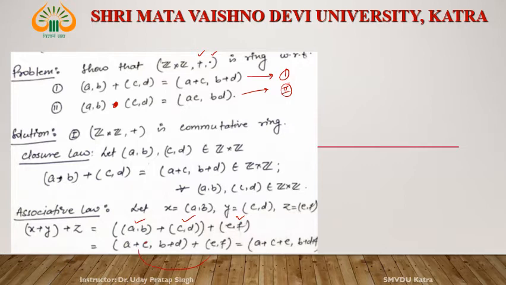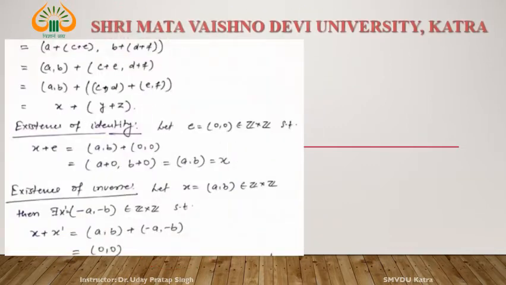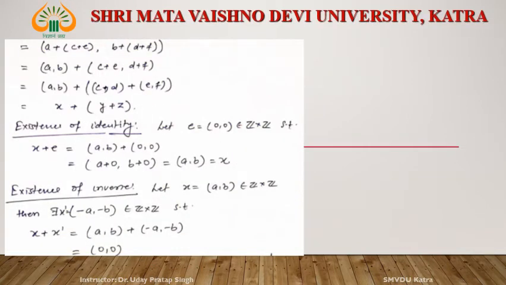This first pair is added into the first one, and the first element of this pair is added into the first element of this pair, and the second element of this pair is added to the second element of this pair as per the definition. Okay, (A + C) + E and (B + D) + F. So this can be broken in the following manner: (A, B) + (C, E) or (D, E).